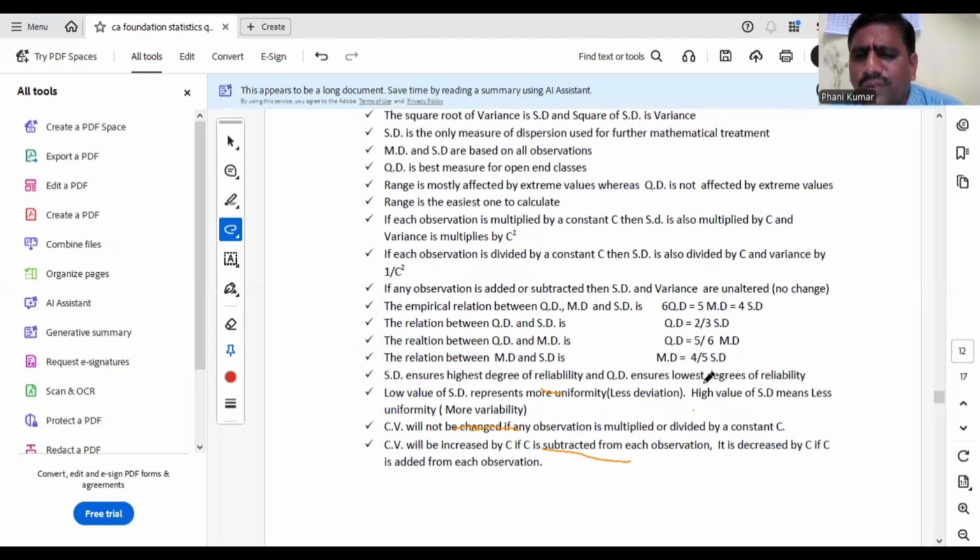Since it is taking only 50%. A low value of SD represents more uniformity, that means all values are nearer to the mean. High values of SD mean less uniformity.